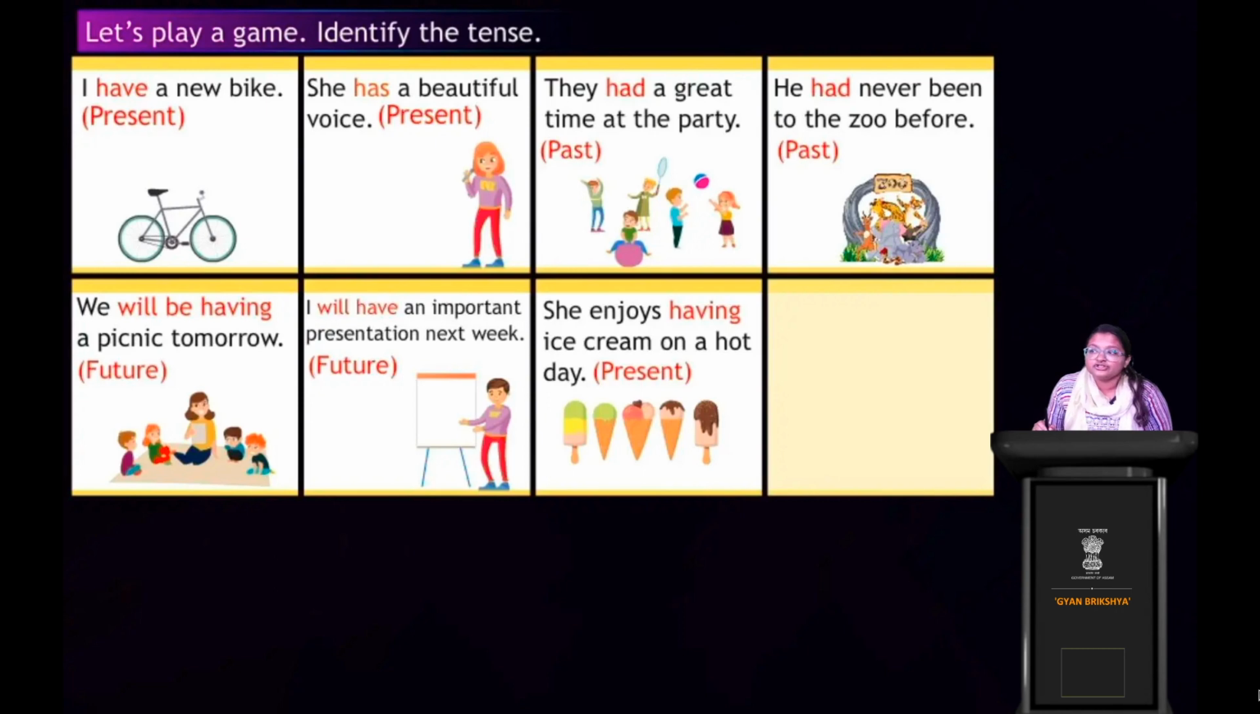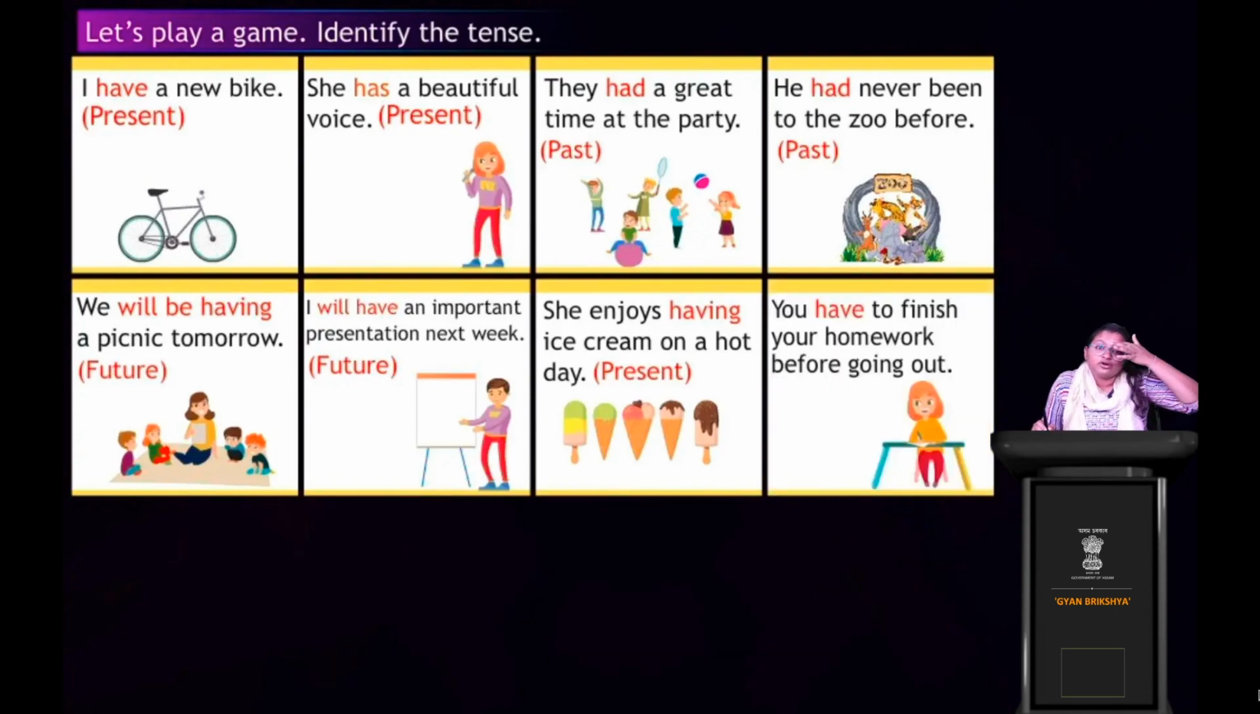Now, you have to finish your homework before going out. Again, which tense is it in? Yes, very good. This is again in present tense. Means now you have to finish your homework before you go out. Clear? Okay.